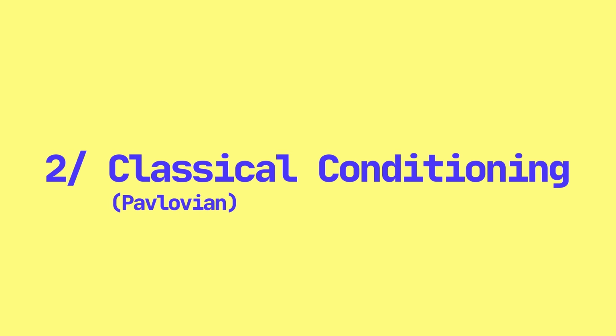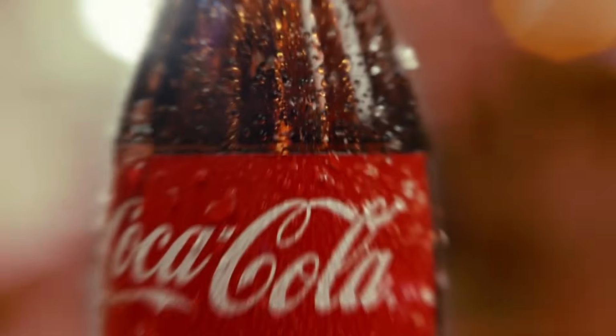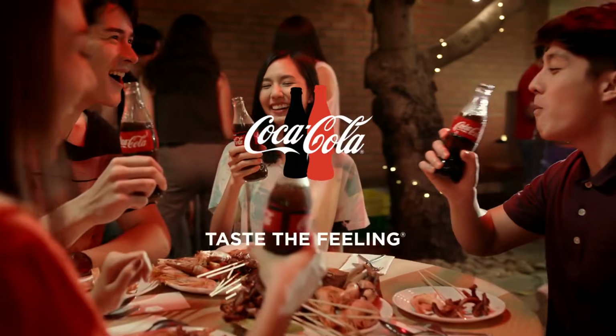And now let's go further with the second type of conditioning, which is classical conditioning or Pavlovian conditioning. And this is basically mere association. You've probably heard of the Pavlovian dogs. The dogs, when they got food, they would hear a bell ring first. And over a period of time, the dogs associated the bell sound with food. So when you just ring the bell, the dog will salivate even without food. In a similar manner, we want to make sure that people associate good feelings with our product.